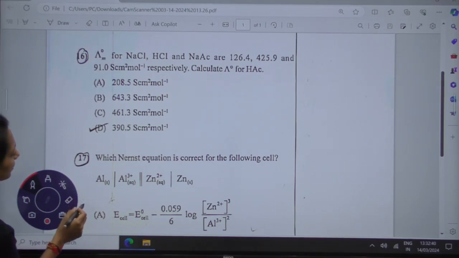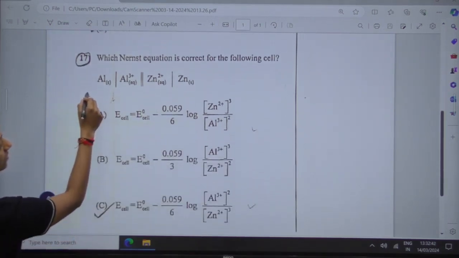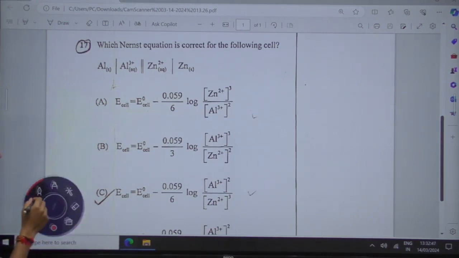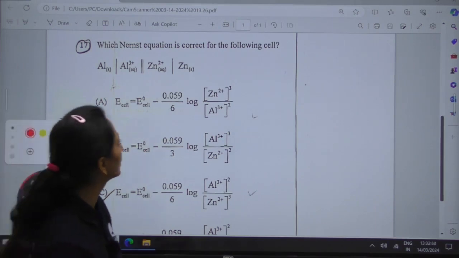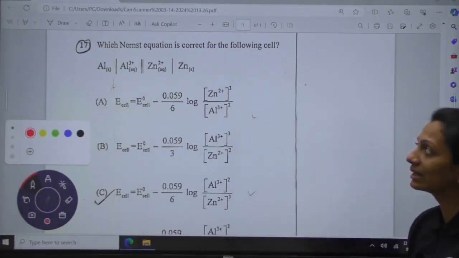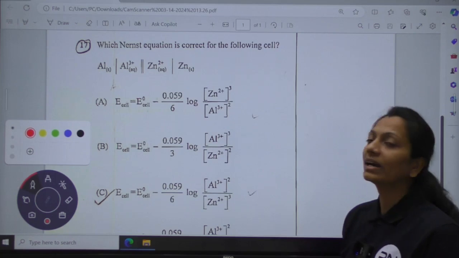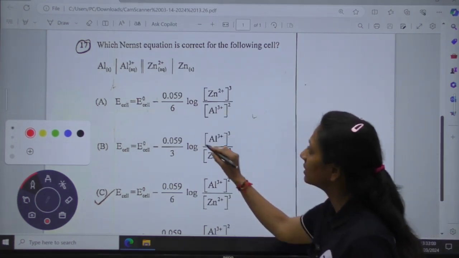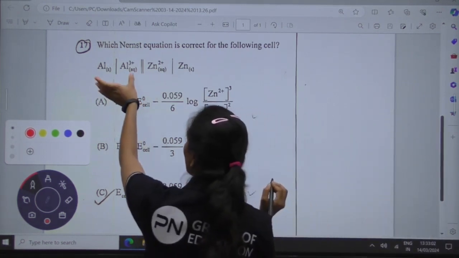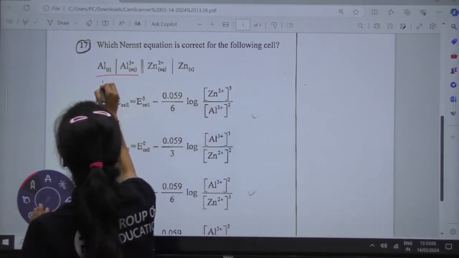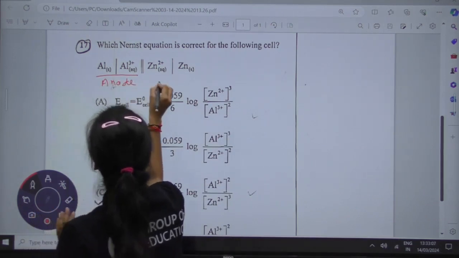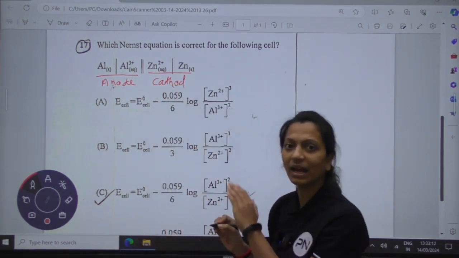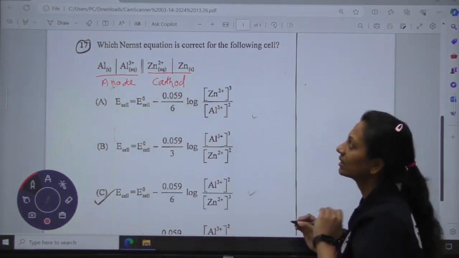What is the question? They are asking which Nernst equation is correct for the following cell. To find the Nernst equation for the following cell, first of all, we have to write the cathode reaction and the anodic reaction, then the entire cell reaction, and only then will we have the Nernst equation. The first half tells you about the anode, the second half tells you about the cathode. Whatever reaction takes place at the anode, and the other half at the cathode.